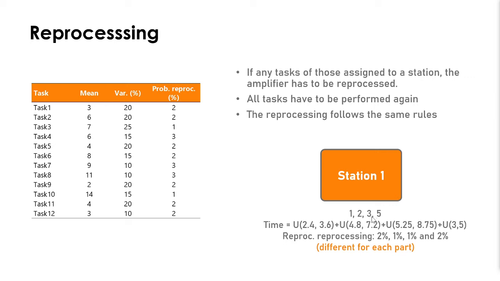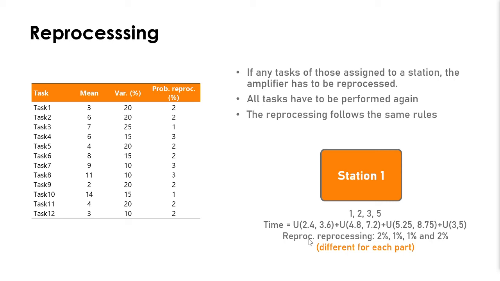So every time we have an amplifier to be assembled or to be submitted to these 4 tasks here, we draw random numbers and get values from this distribution, sum them all, and get the time for the tasks for that station.